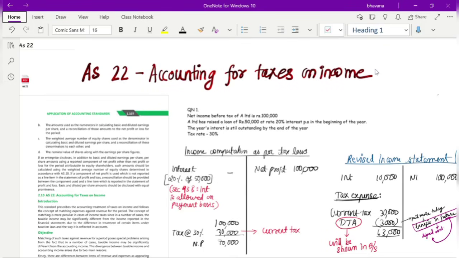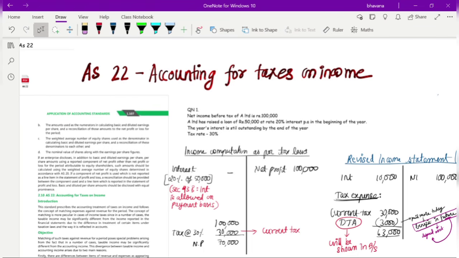So in this video we are going to learn AS 22, that is accounting for taxes on income. This is one of those standards that students usually find a little bit technical or difficult, so we are going to try and make this standard easier for you all. Yes, so let's start with the standard: accounting for taxes on income.